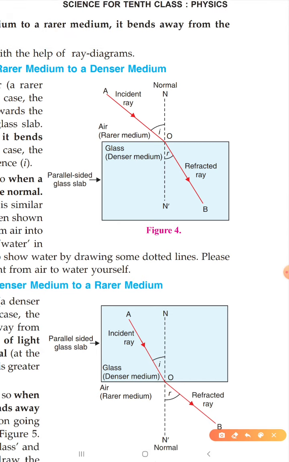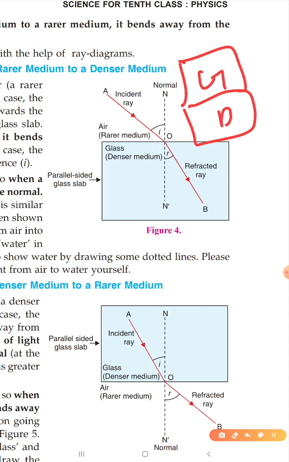We can take another example. Suppose here is glass and here is diamond. Suppose light is moving from glass to diamond, then which is the rarer medium and which is the denser medium? As I already told you, where the speed of light is higher compared to the other, that will be the rarer medium. So in this case, glass is rarer and diamond is denser, because the speed of light is more in the rarer medium than in the denser.